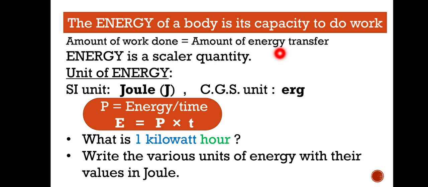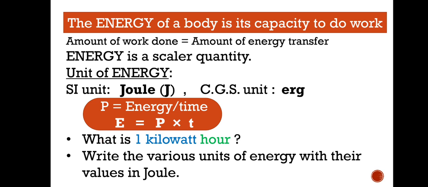Now what is the unit of energy? Here we are getting that the amount of work done is equal to the amount of energy transferred. So energy is a scalar quantity like work, and its unit is the same as work, that is joule. In CGS it is erg. Power is work done by time, so we can write energy by time. P equals E by T, so E equals P into T. This is the formula for energy: energy equals power into time.